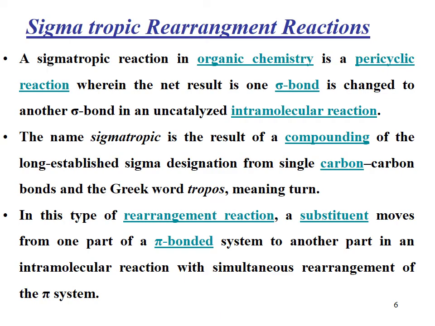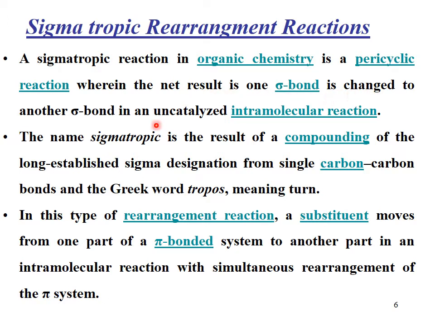Now see what sigmatropic rearrangement reactions are. A sigmatropic reaction in organic chemistry is a pericyclic reaction wherein the net result is one sigma bond is changed to another sigma bond in an uncatalyzed intramolecular reaction.